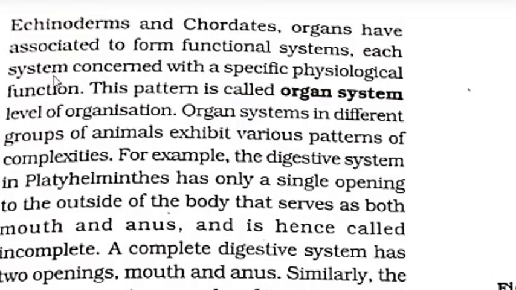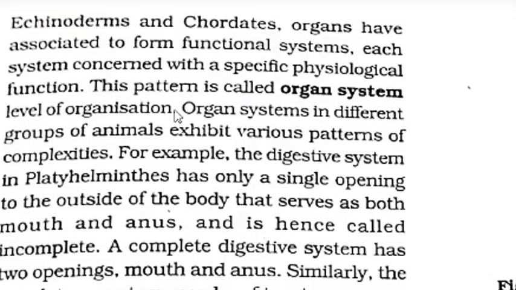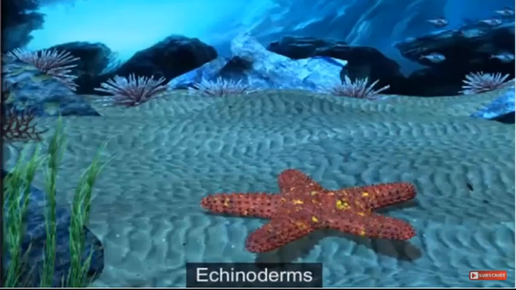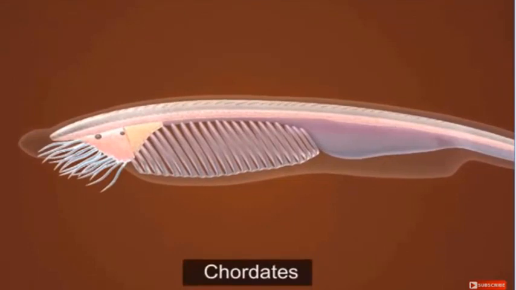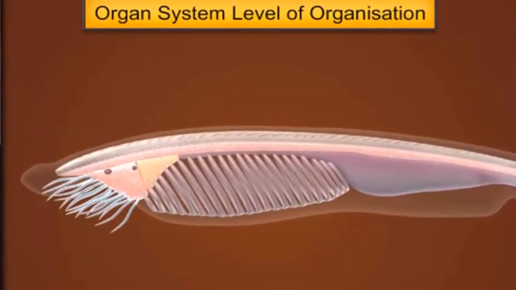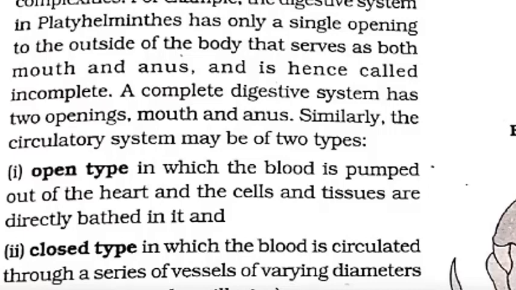Each system is concerned with a specific physiological function, and this pattern is called organ system level of organization. So when we are seeing about annelids, arthropods, mollusks, echinoderms and chordates, what happens here? Still higher level of organization we can see, that is organs have associated to form functional systems. So here it's coming organ system. So we can see the change.